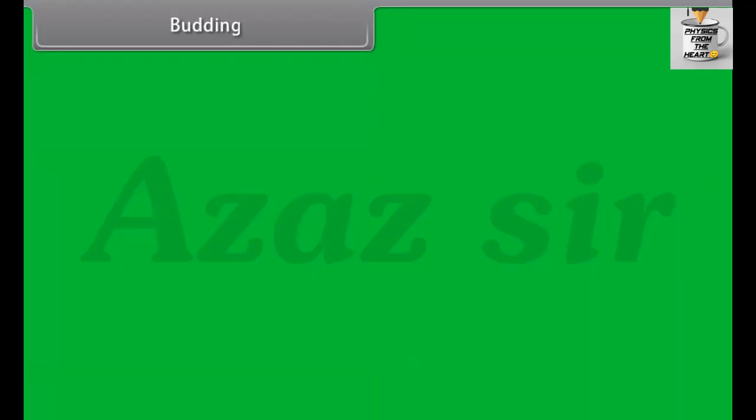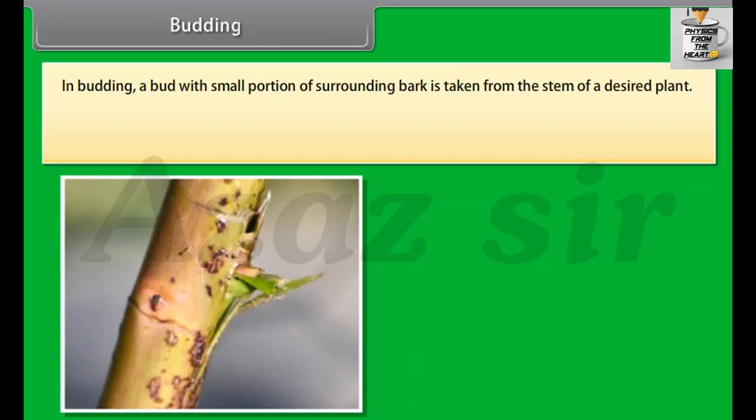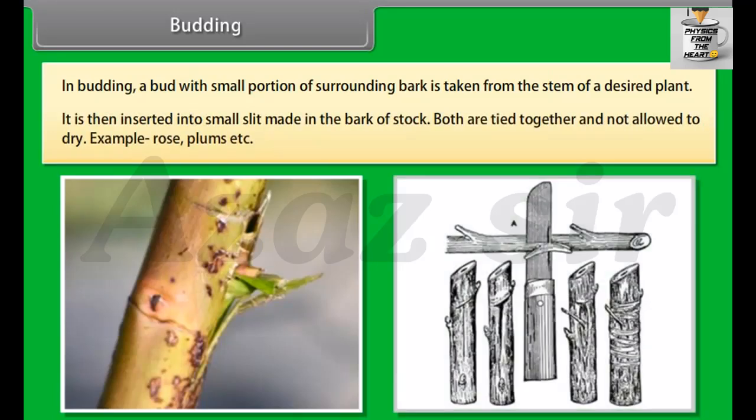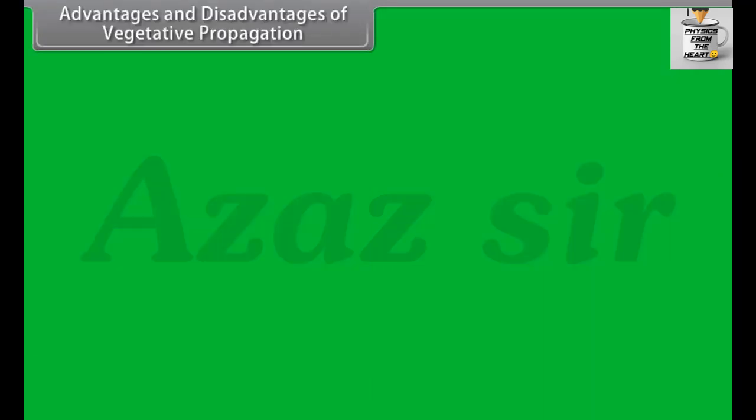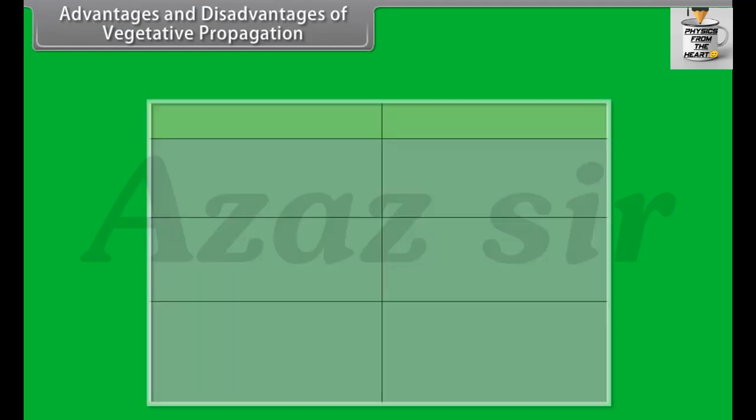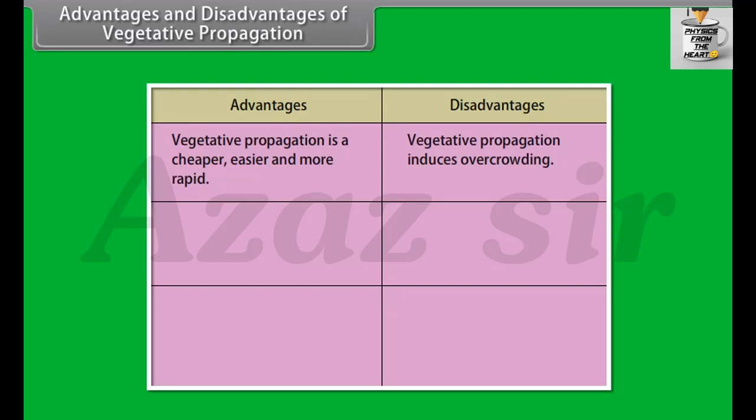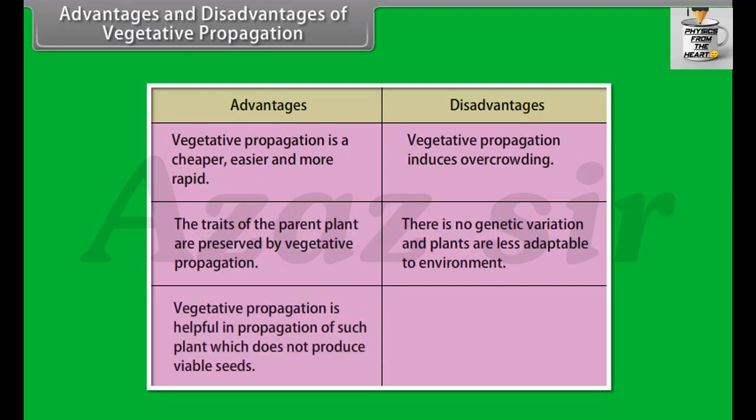Budding. In budding, a bud with a small portion of surrounding bark is taken from the stem of a desired plant. It is then inserted into a small slit made in the bark of the stalk. Both are tied together and not allowed to dry. Example, rose, plums, etc. Advantages and disadvantages of vegetative propagation. Let us discuss some of the advantages and disadvantages of vegetative propagation.